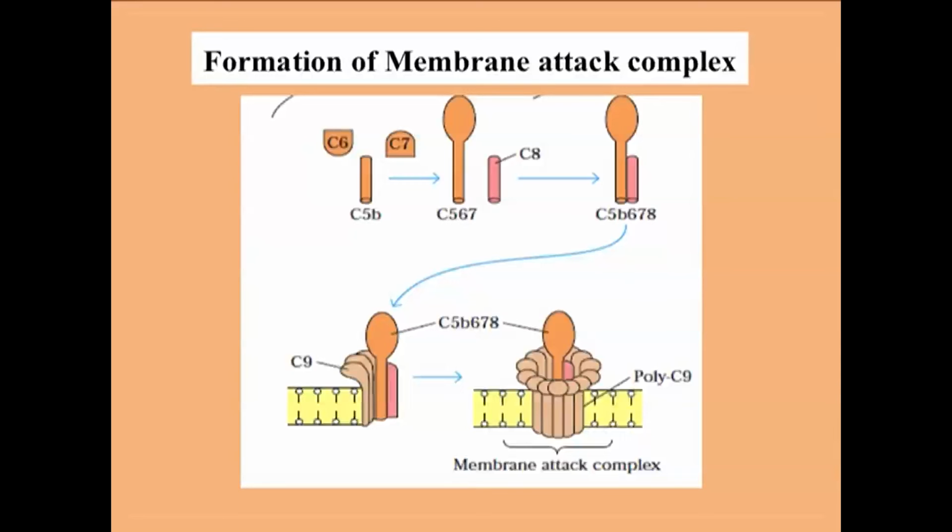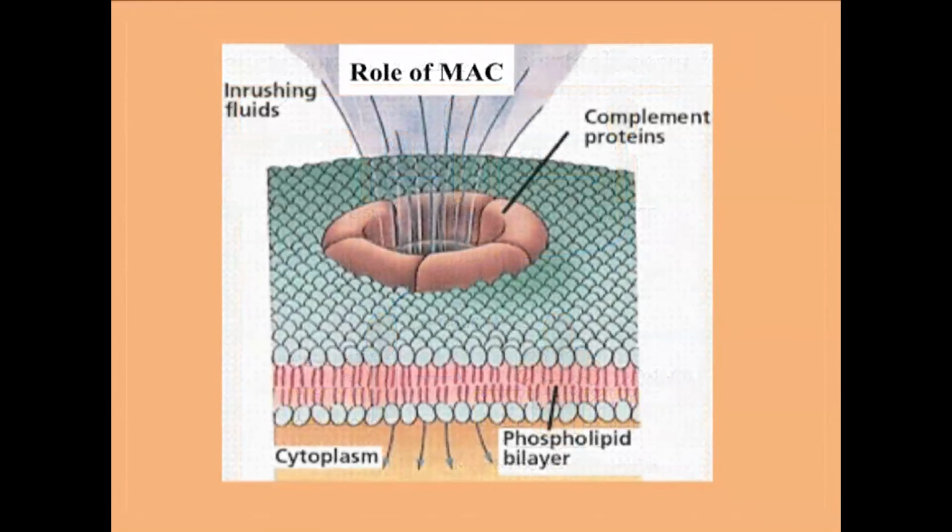How does it kill? Through the pore, what will happen? Water will enter and all the small ions, small molecules, and electrolytes will come out. So the cell will be unable to keep its osmotic balance, its osmotic stability. So the cell will be lysed, and this pore is called the membrane attack complex or MAC. So the complement system forms a MAC or pore on the foreign surface and thus lyses the foreign organism or microorganism.